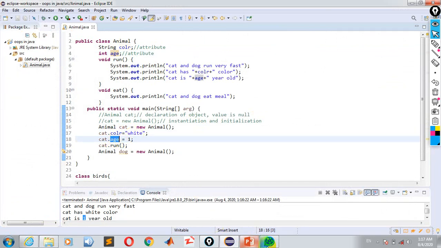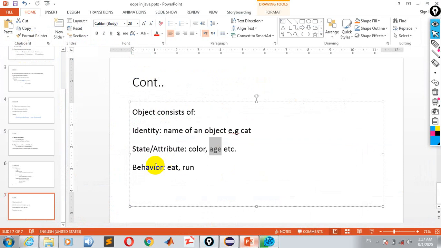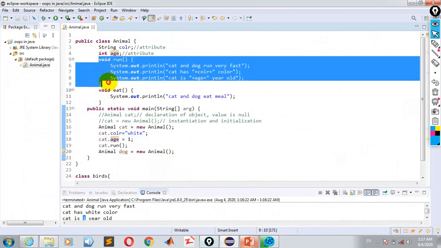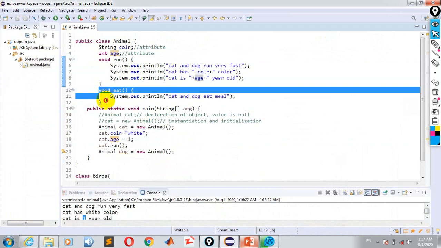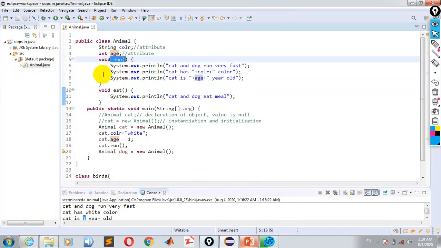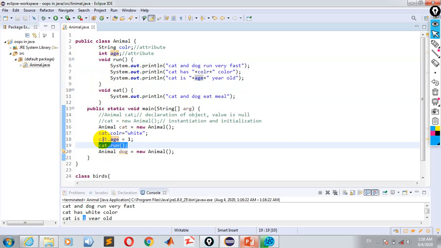And the same thing, the object behavior: eat or run methods. For example, run is one behavior and eat is another. These are the behaviors of an object. So now here I have called the run method through this cat object.